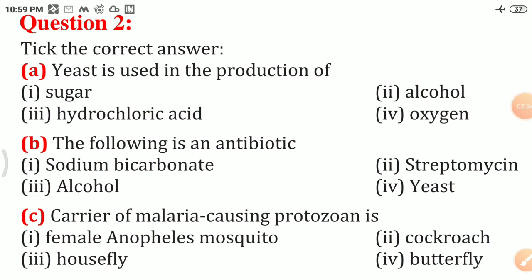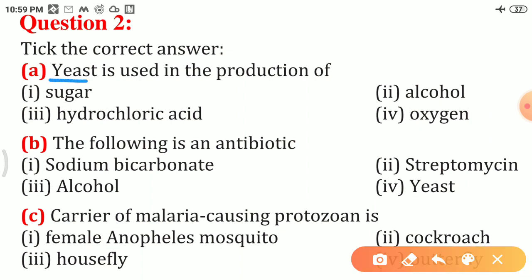Question number 2 is tick the correct answer. A. Yeast is used in the production of blank. As we have studied, sugar can be converted into alcohol by yeast. This process of conversion of sugar into alcohol is known as fermentation. So here yeast is used in the production of alcohol. So the correct answer will be alcohol.